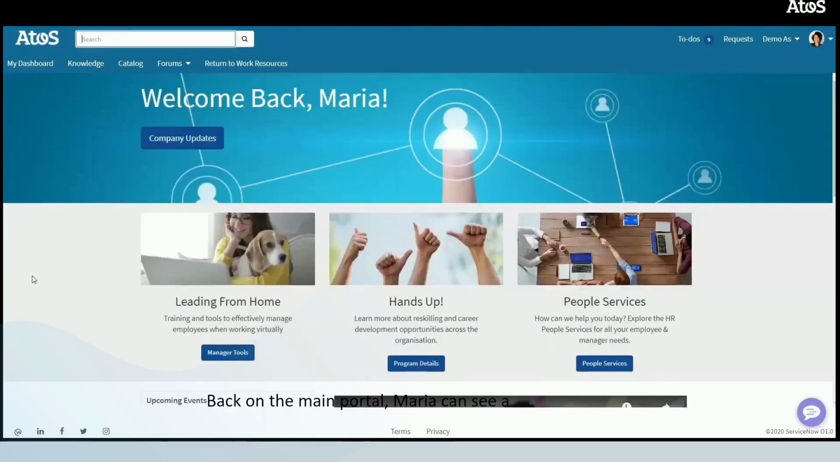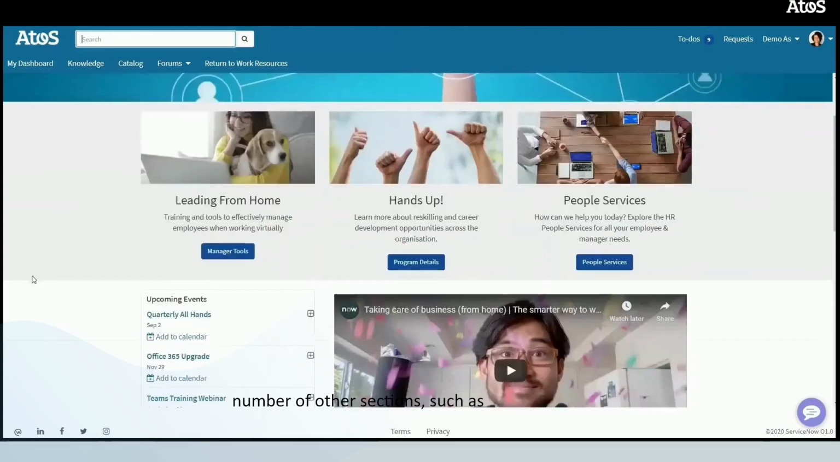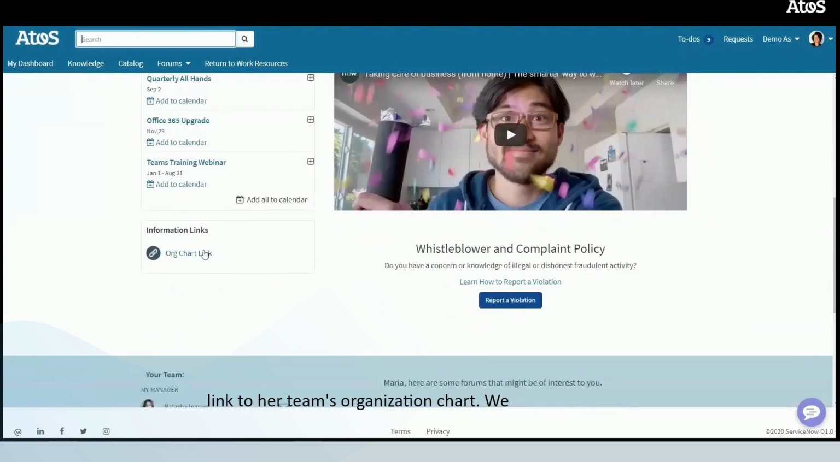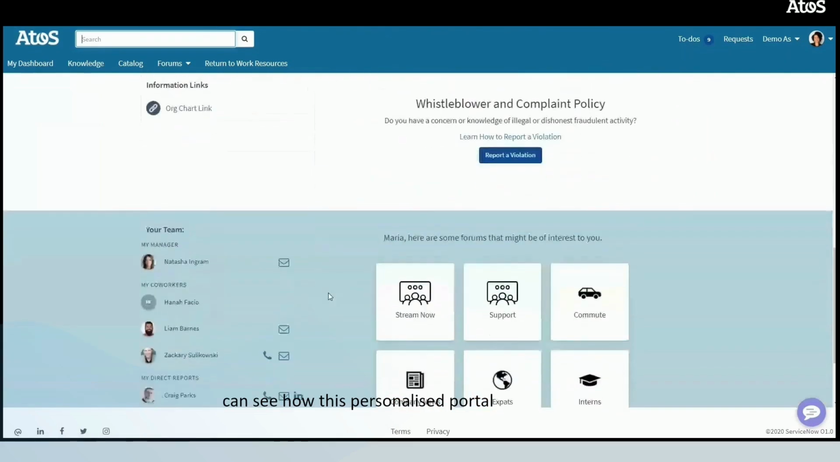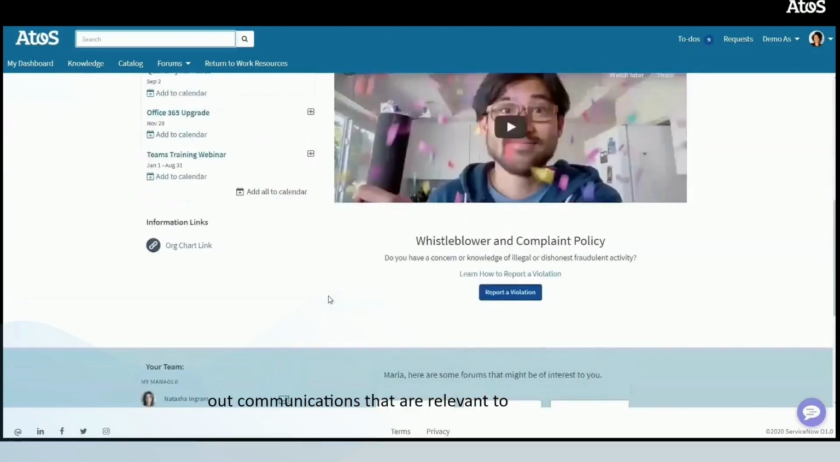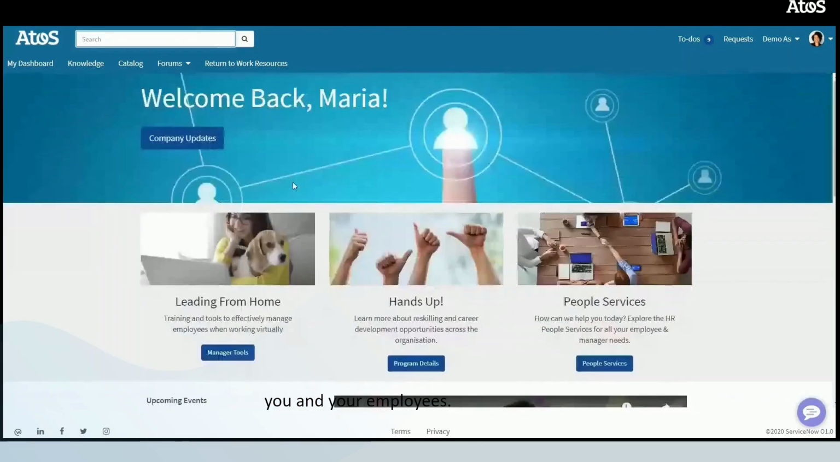Back on the main portal, Maria can see a number of other sections, such as upcoming events that can be added to her calendar, a policy video, and a direct link to her team's organisation chart. We can see how this personalised portal enables you as an organisation to push out communications that are relevant to you and your employees.